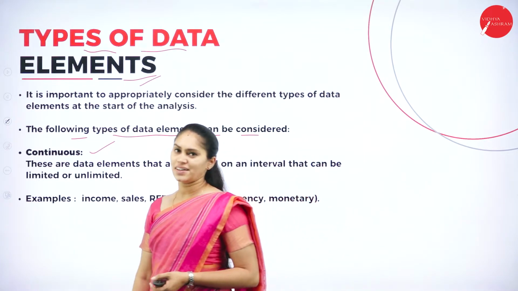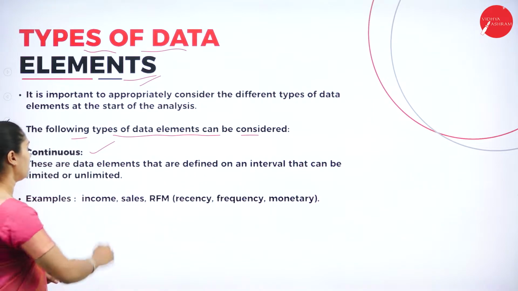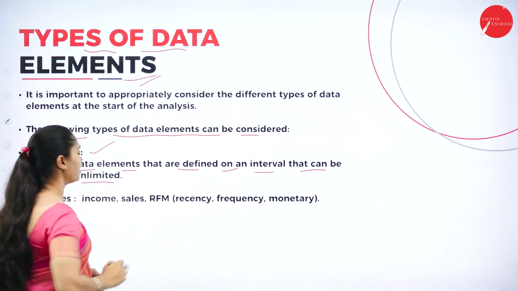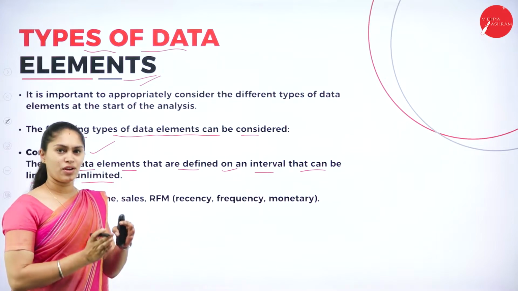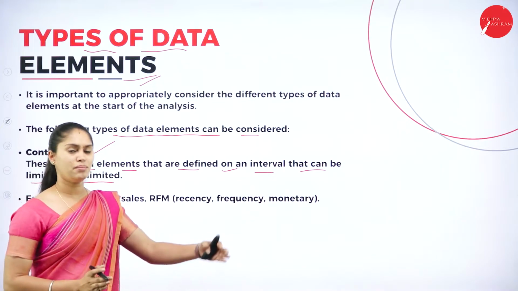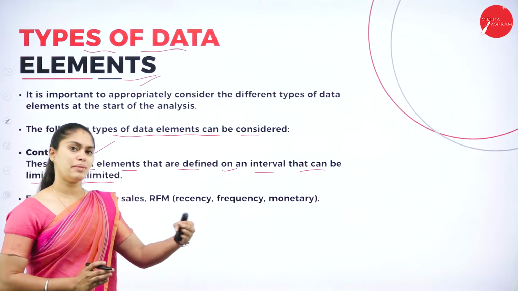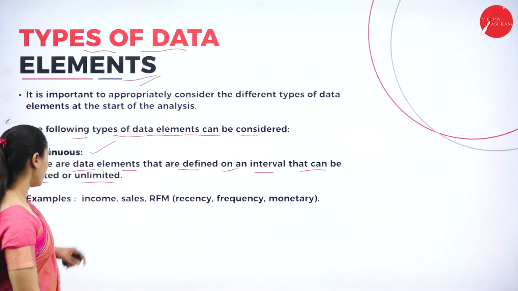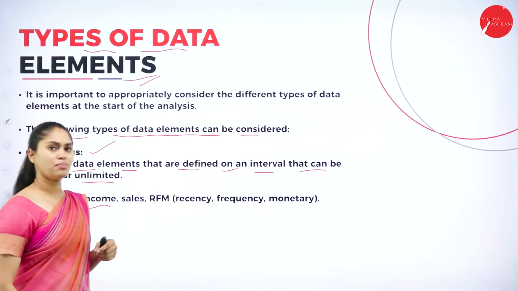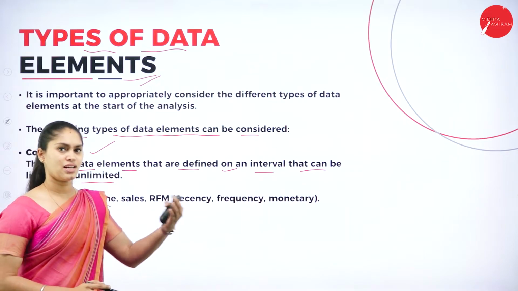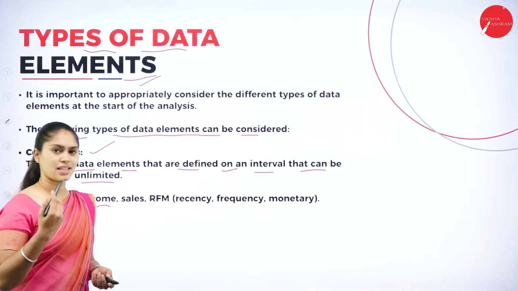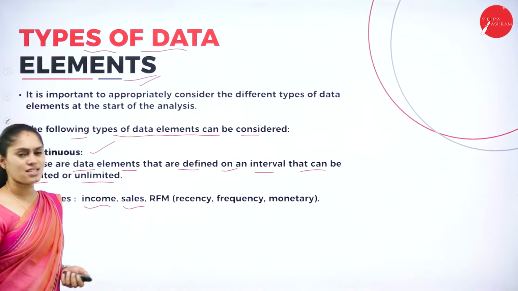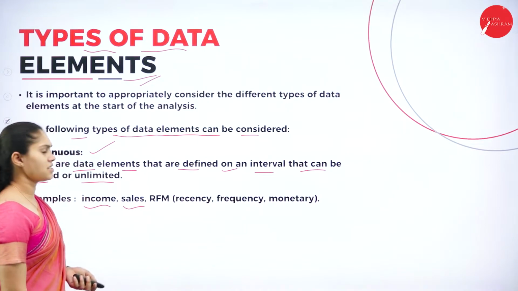So how can I say a data element is continuous? When the data elements are defined on an interval that can be limited or unlimited. There must be an interval from one data element to another data element. That interval can be either limited or unlimited, but it has to be continuous in nature. What examples can we take? Income. Whether you get a salary for 2 months or 4 months or on a monthly basis, it can be anything, but it must be continuous. Also sales. So these are the examples we can take for continuous data elements.